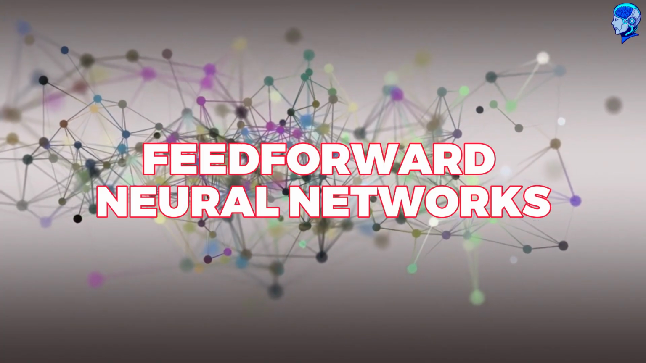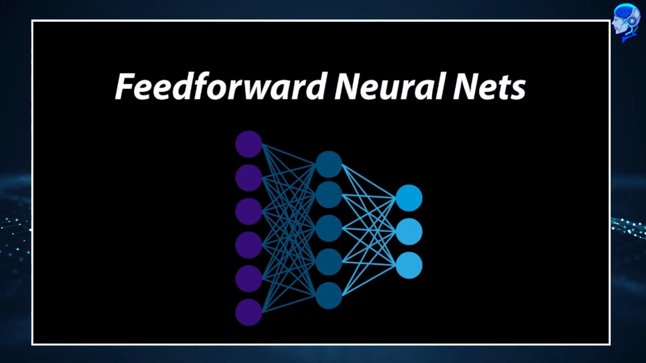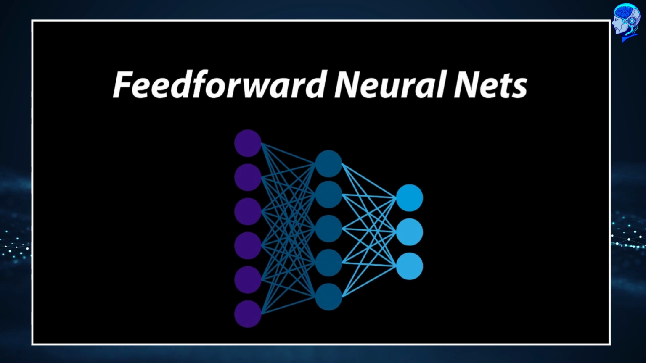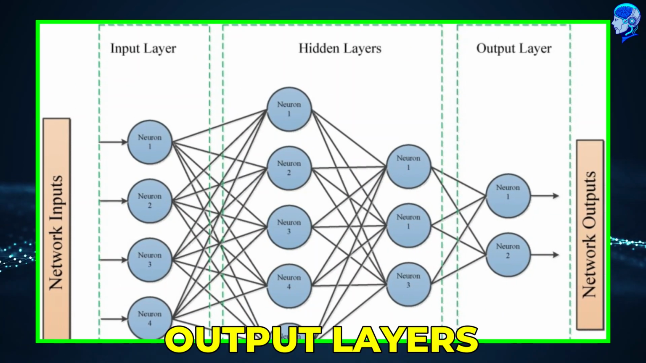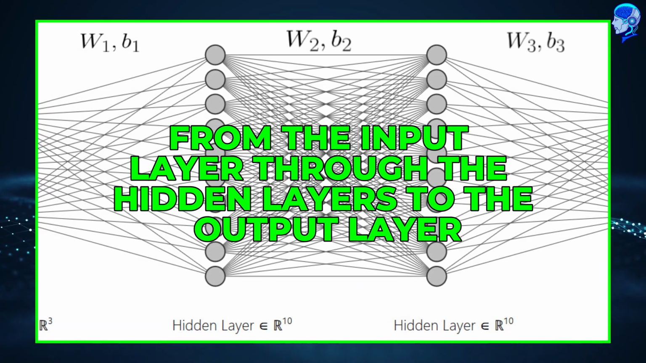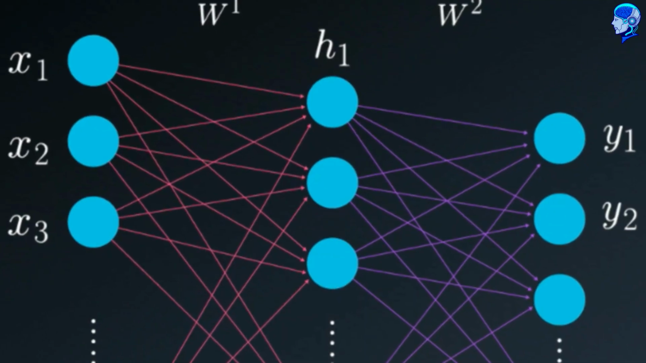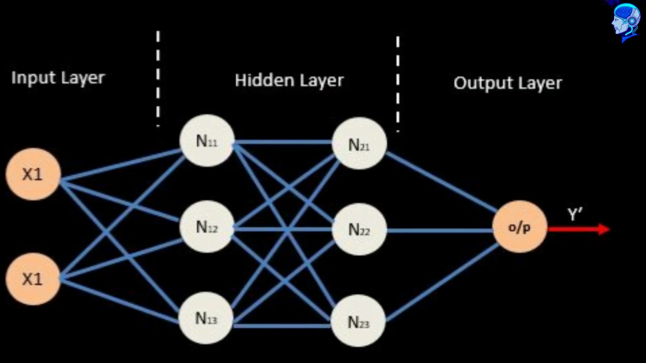Feed-forward neural networks. Feed-forward neural networks, also known as multilayer perceptrons, are the simplest form of neural networks, consisting of input, hidden, and output layers. In feed-forward networks, information flows in one direction, from the input layer through the hidden layers to the output layer. These networks are capable of learning complex nonlinear relationships between input and output data.